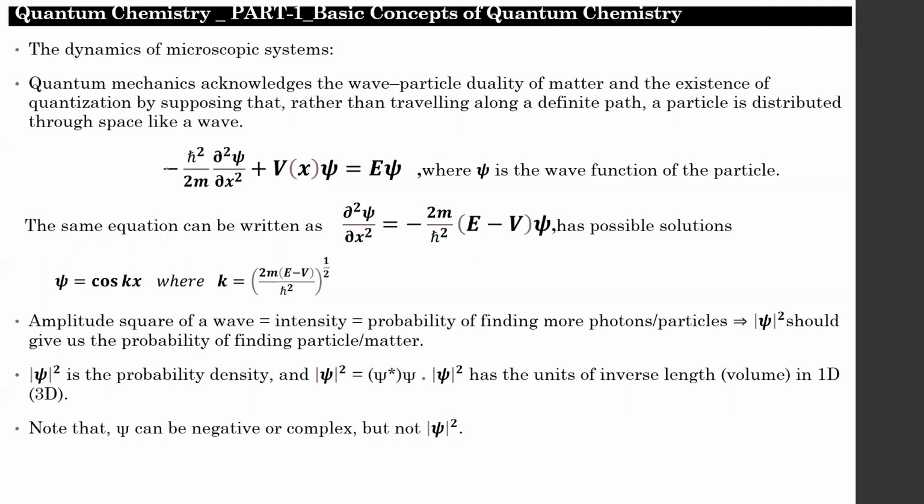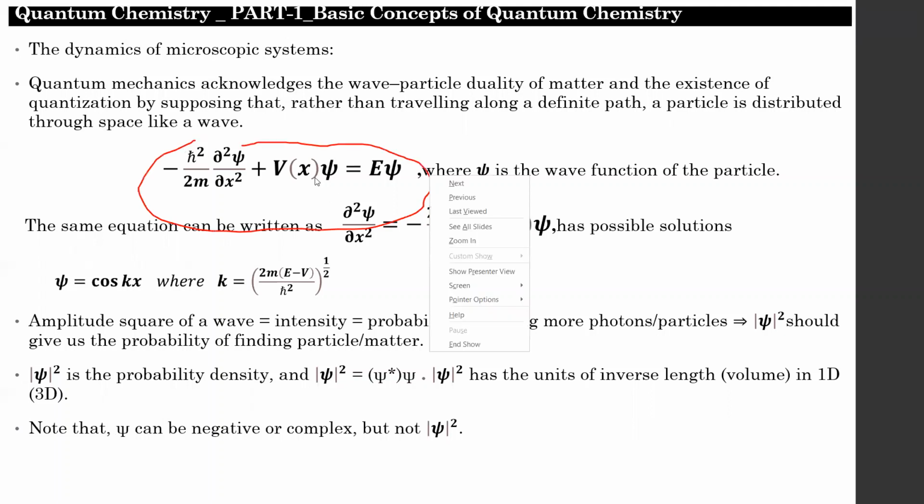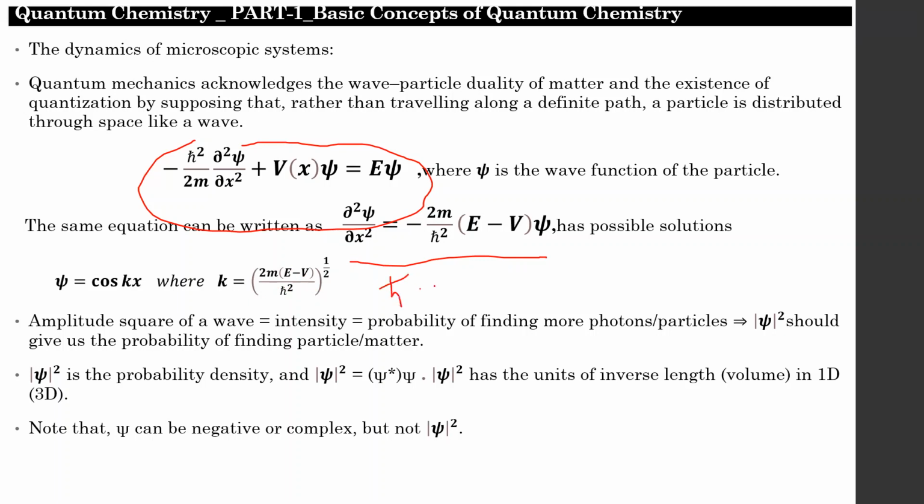This is the basic time independent Schrodinger equation, where psi is the wave function. By rearranging the terms, you will obtain this equation. The possible solutions are psi equals cos kx, where k equals the square root of 2m into energy minus potential energy by h cut square. H cut is nothing but h by 2 pi. So these are the assumed solutions. We have to go through it.